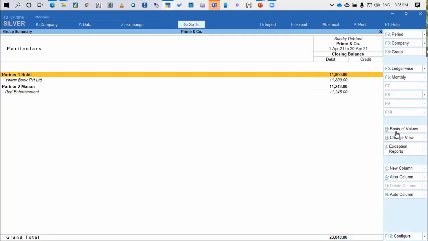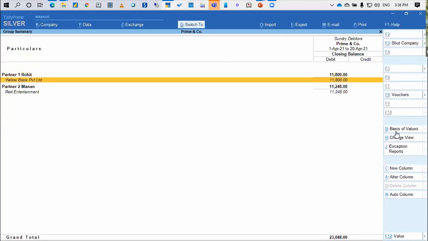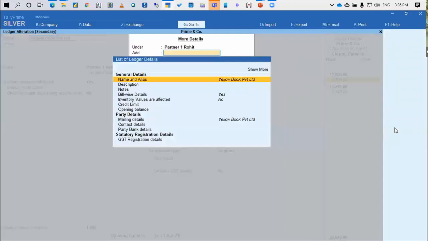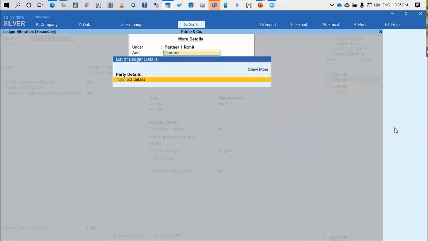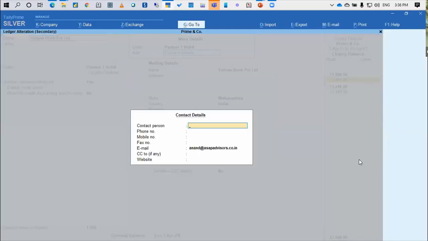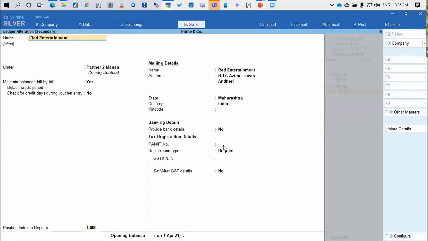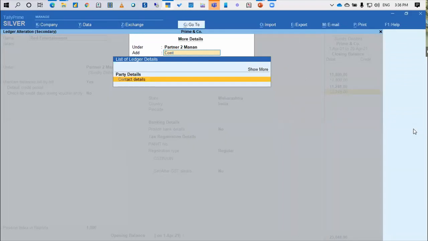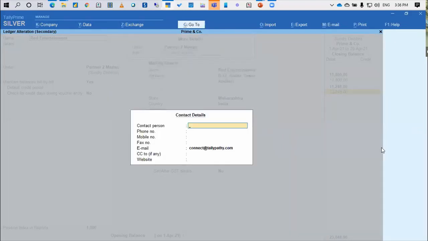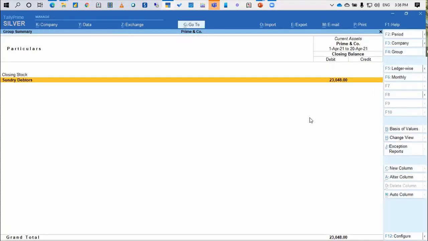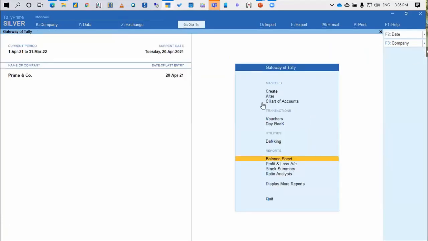Okay. So what I want to show you right now is, can I send this outstanding email to all the parties simultaneously at the click of a button from Tally? Okay, this is my intention, and that's why, if you see, the Yellow Book Private Limited email ID is anand@aspadvisors.co.in, and for Red Entertainment the email ID is connect@telepathy.com. Okay, all right.